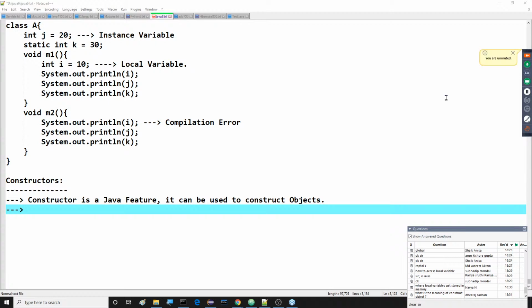Constructor is a Java feature. It can be used to construct objects. Observe carefully.